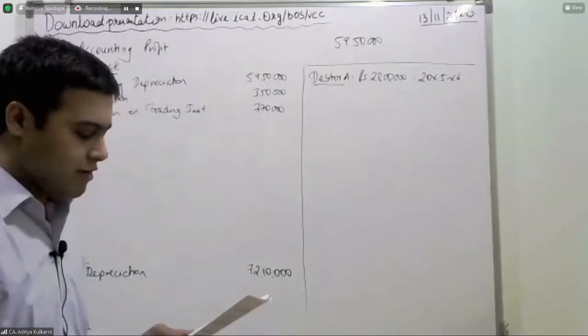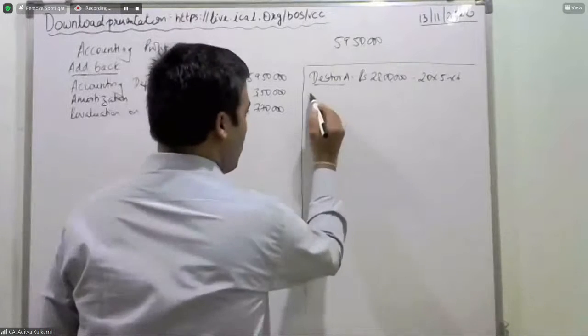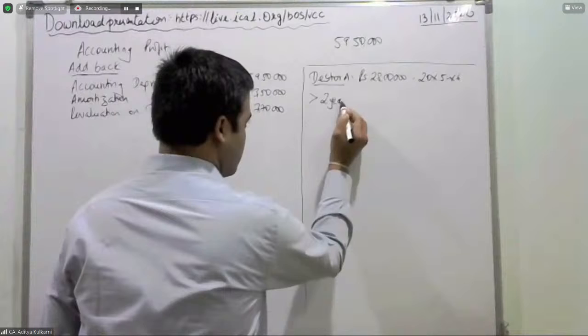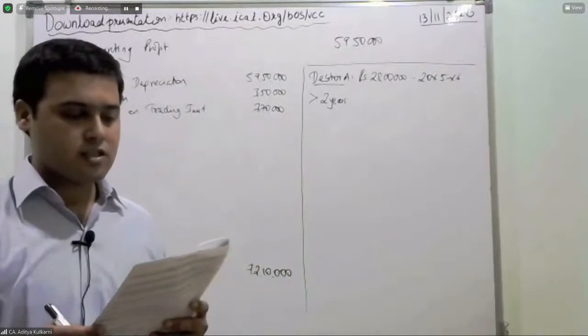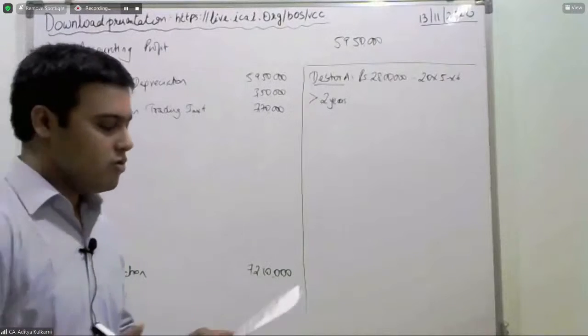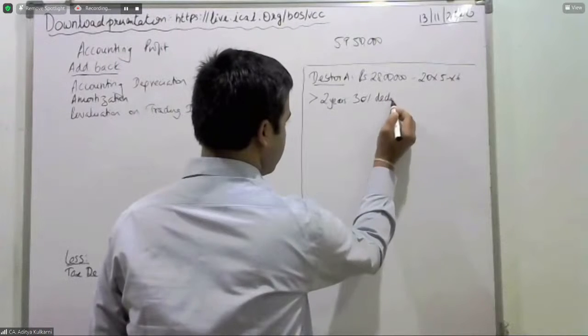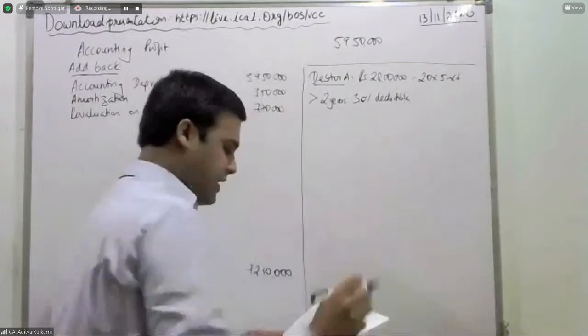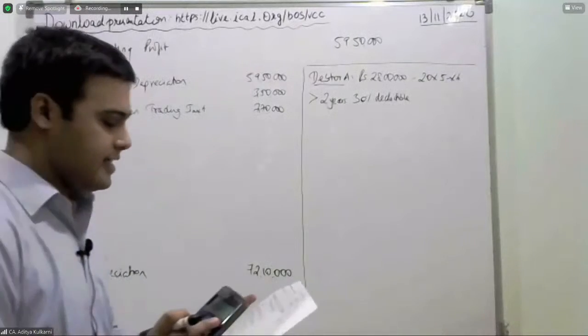All right. So therefore, more than 2 years, how much is allowed as a deduction for tax purposes? You are allowed 30% deductible. So 28 lakhs into 30%.